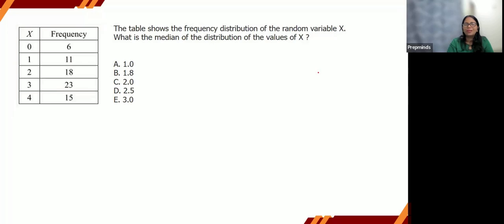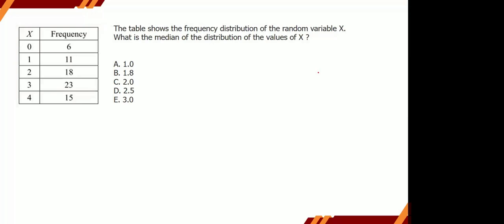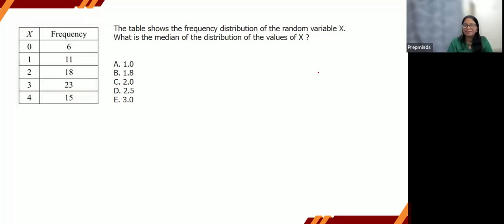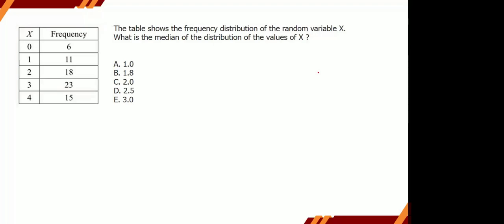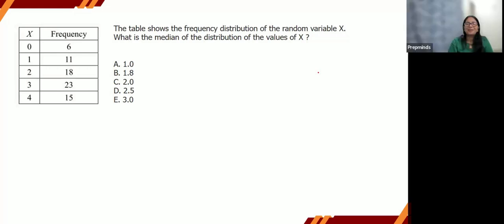So how do you think that 2 is a good guess? What is your approach? I just saw the frequency is such that 0 obviously comes 6 times, 1 comes 11 times, and 2 comes 18 times. So I assume that since it's 17 and then 23 plus 15, the median should lie in the 18 frequency. Right. Very good.